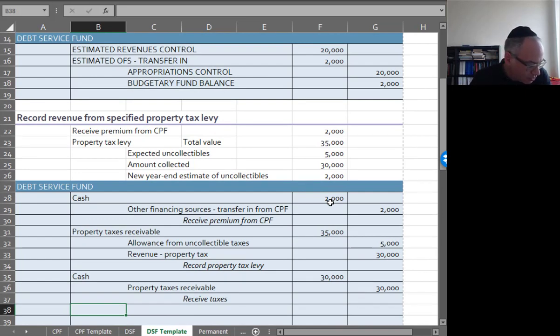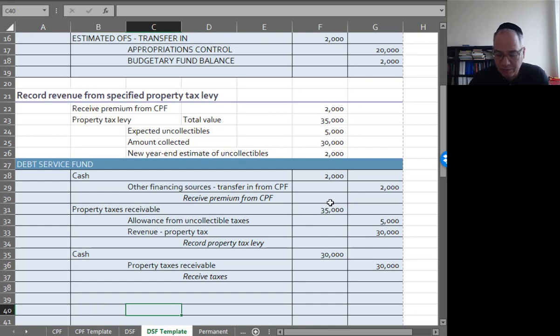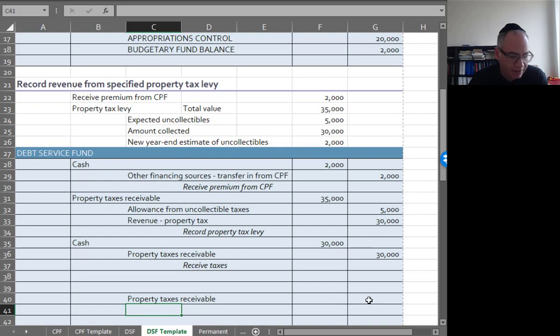And now I've got to do this thing with the delinquent property taxes. So what I'm going to do is reverse the current accounts. I have this property taxes receivable of $35,000 set up.